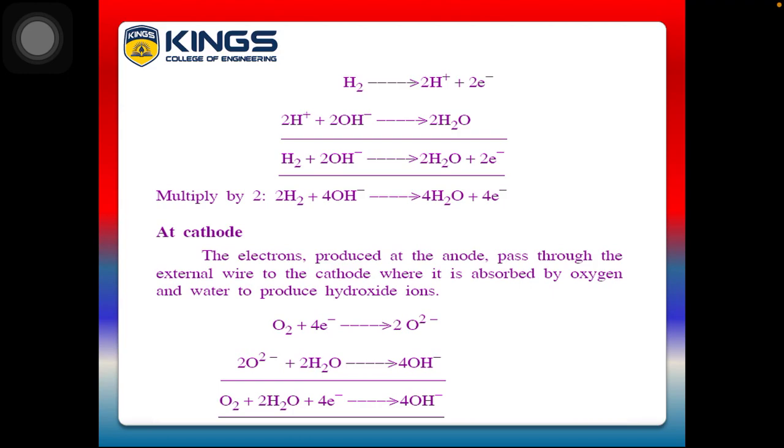Now the cathode compartment: the electrons produced at the anode pass through the external wire to the cathode, where they are absorbed by oxygen and water to produce hydroxide ions. The liberated electrons react with the oxygen supplied through the cathode, finally forming OH- ions. So O2 plus 2H2O plus 4 electrons gives 4OH-. This is the anode and cathode reaction.